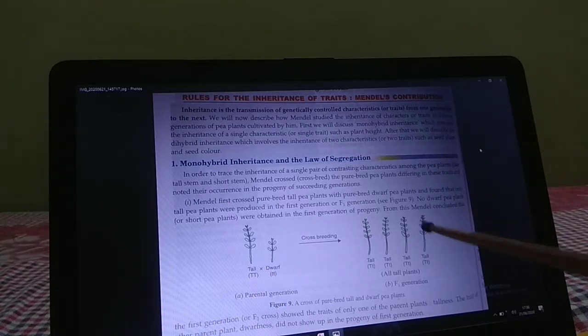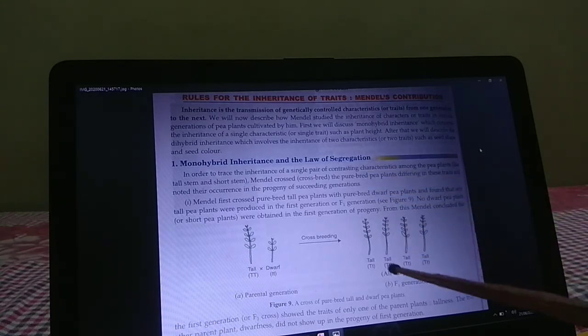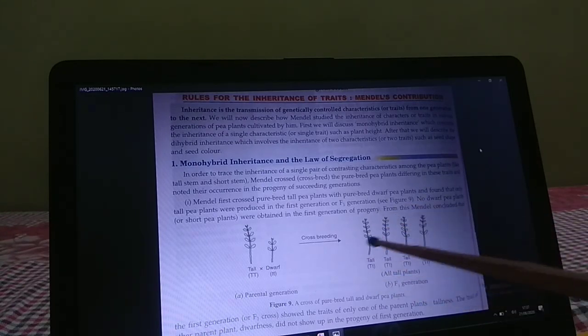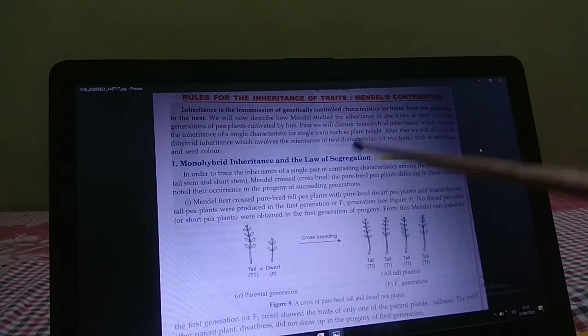Mendel found the ratio of 3:1. You have to practice this F1 generation and F2 generation. You will see it in your book. So children, practice this properly.